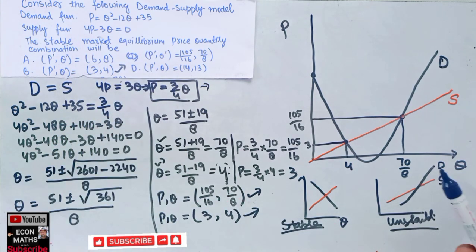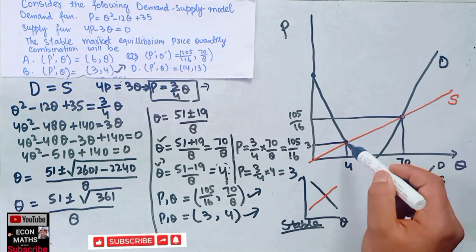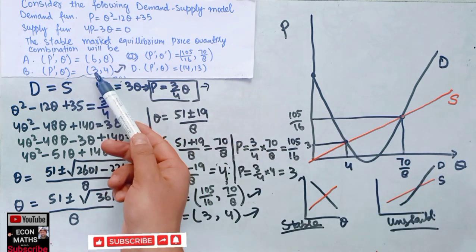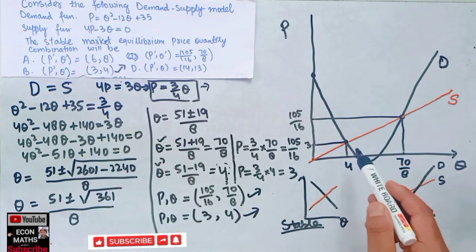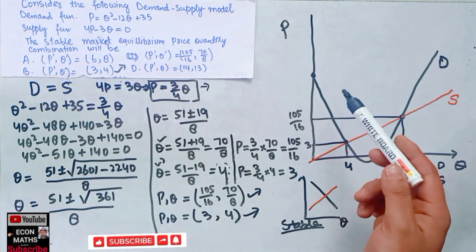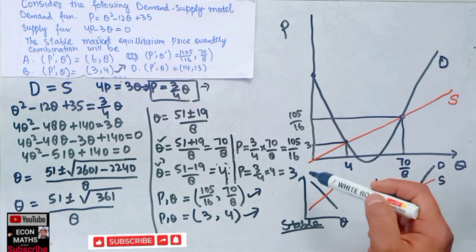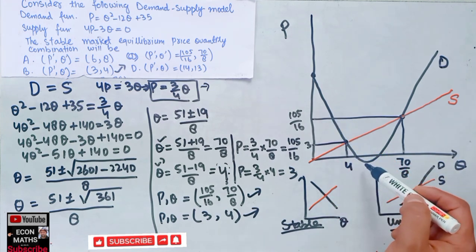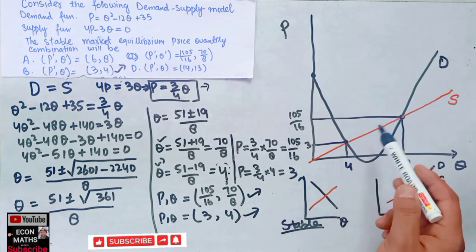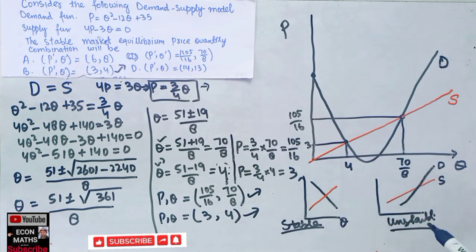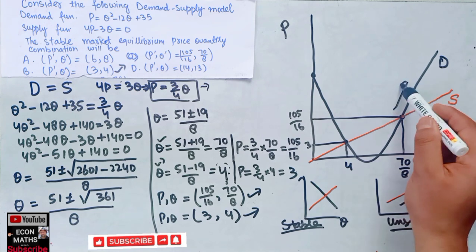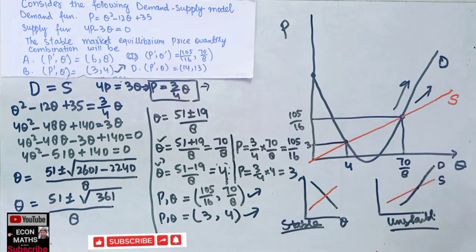I guess the correct option would be this very combination, 3 and 4. If I can see here, this is 3 and 4, because at this point both demand and supply, the demand curve is downward sloping and supply curve is upward sloping, but at this point both demand and supply functions are upward sloping. I hope I make myself clear.